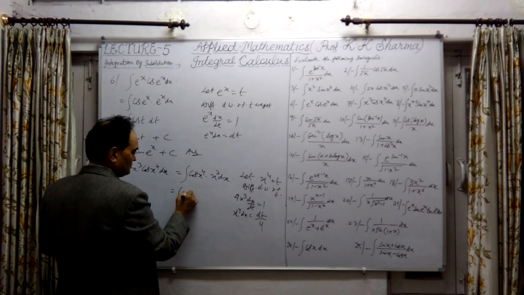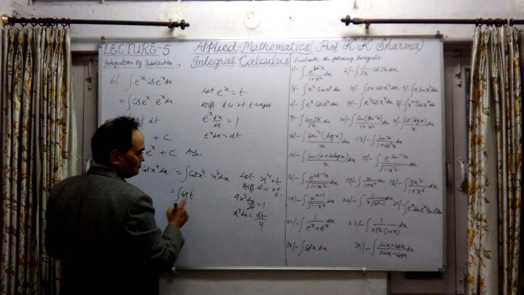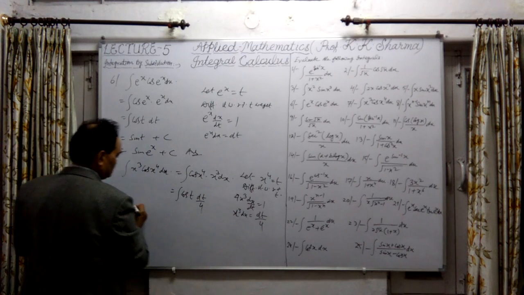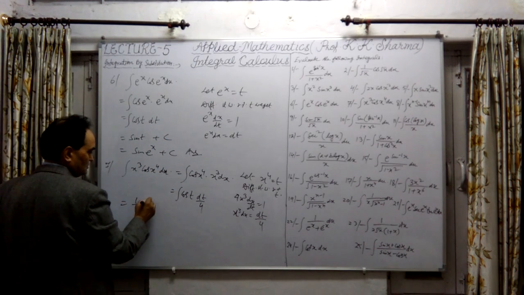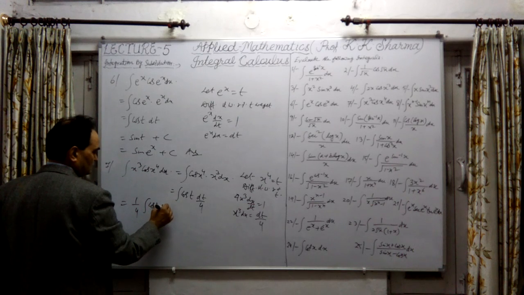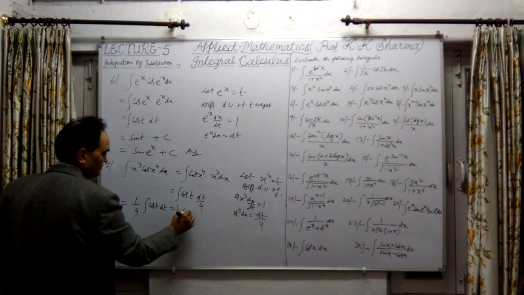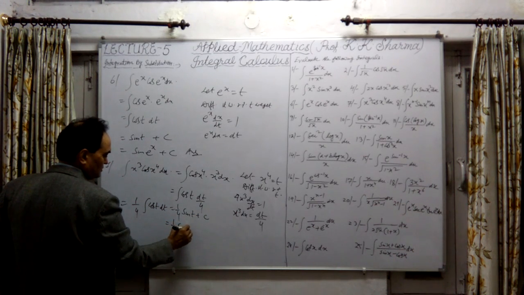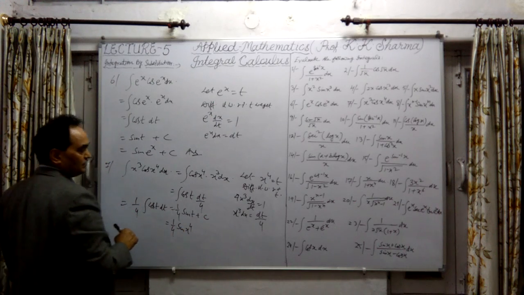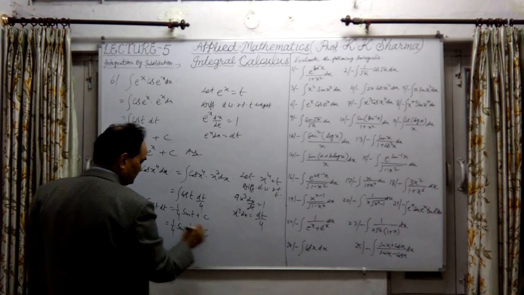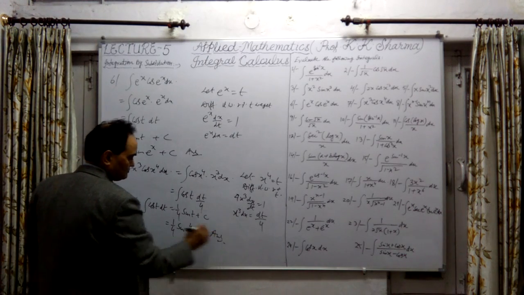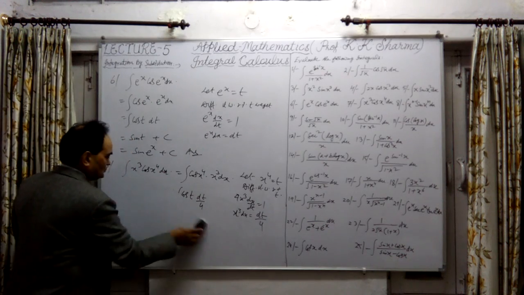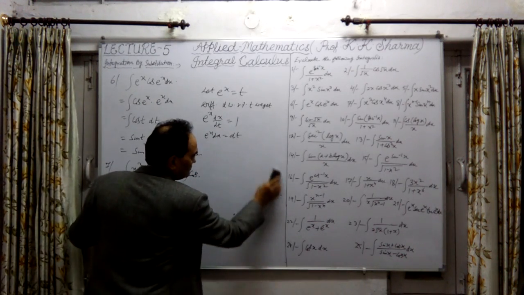This is cos of t, because x4 we have assumed as t, into dt upon 4. It is equal to one-fourth integration of cos t dt. That means one-fourth into sin t plus constant of integration. The answer is one-fourth sin of x4, replacing t by the original value x4, plus constant c. This is the final answer. This is the 7th question we have done. Now let me take question number 8 and the next question.